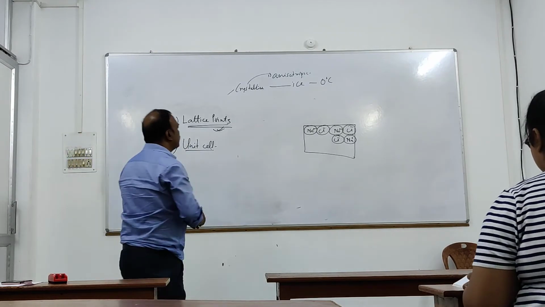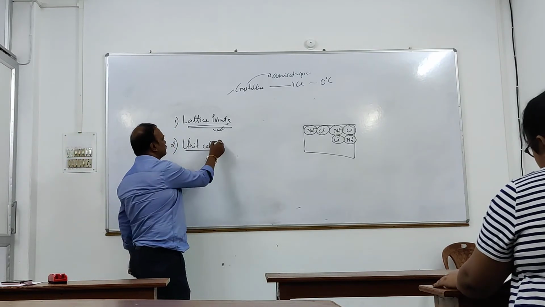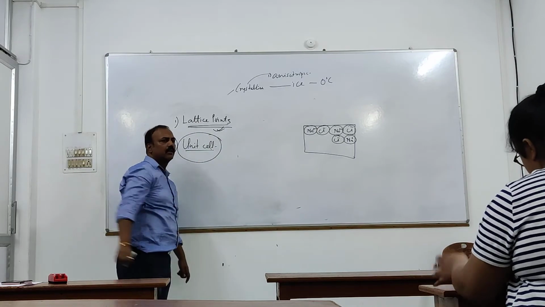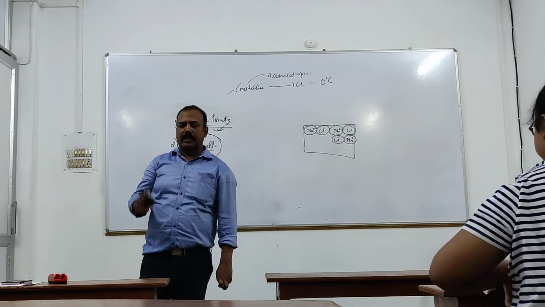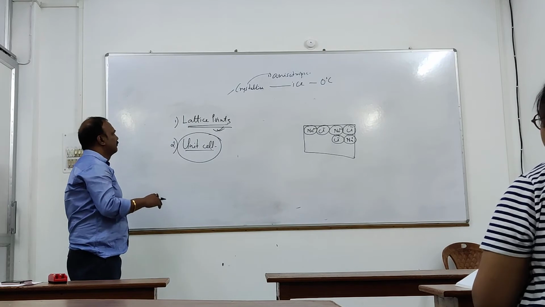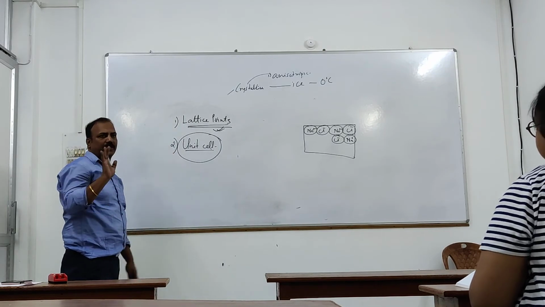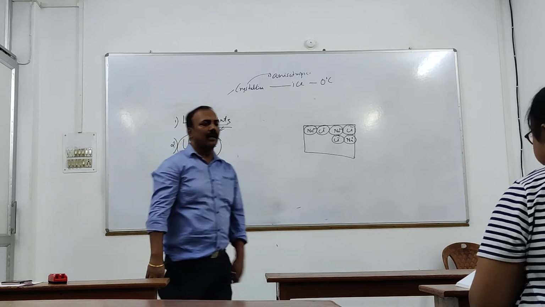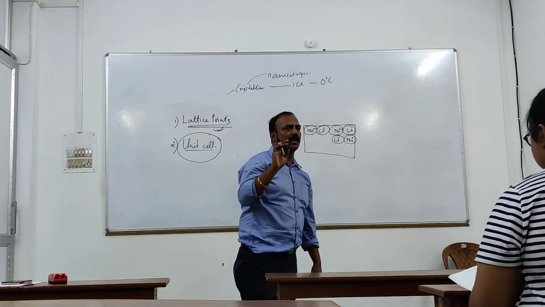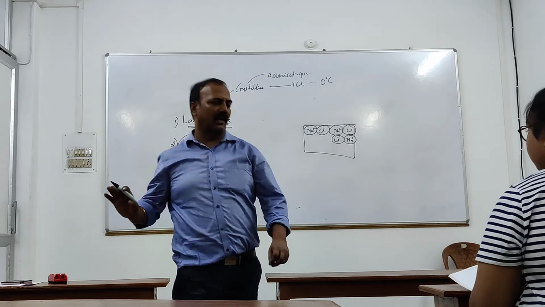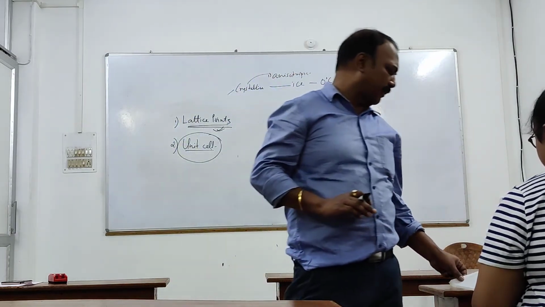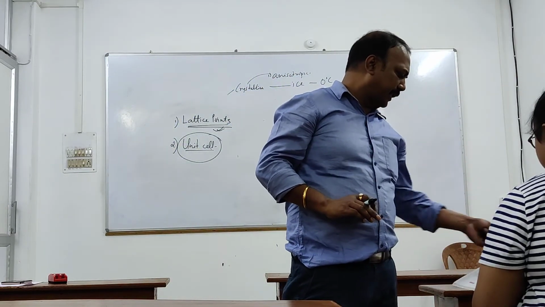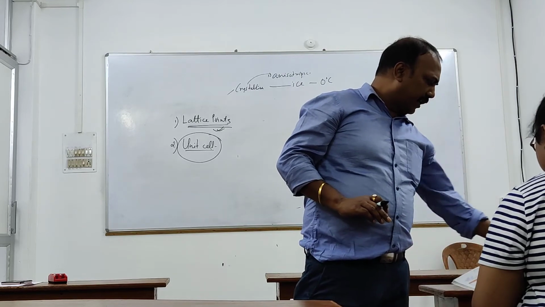Now, this unit cell can be... first of all, how are these lattice points arranged? A solid is obviously three-dimensional. First, we must understand one-dimensional arrangement, which you can understand very easily.